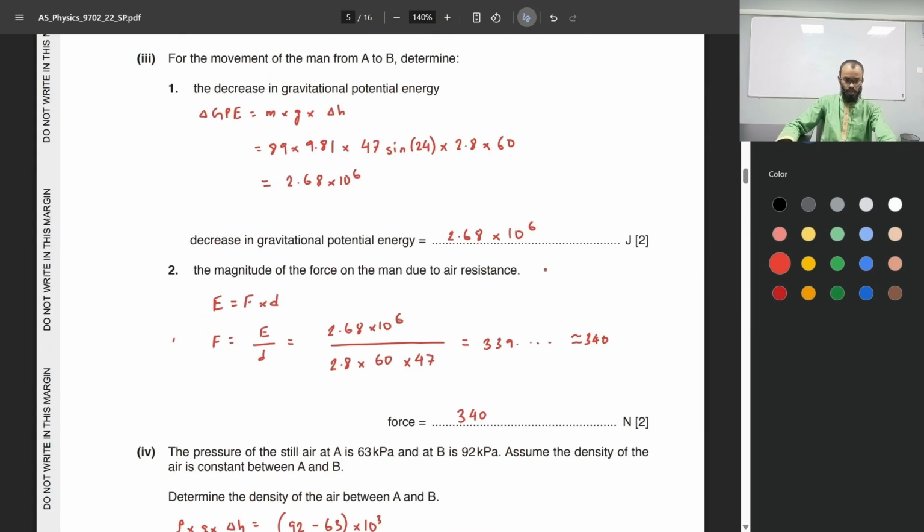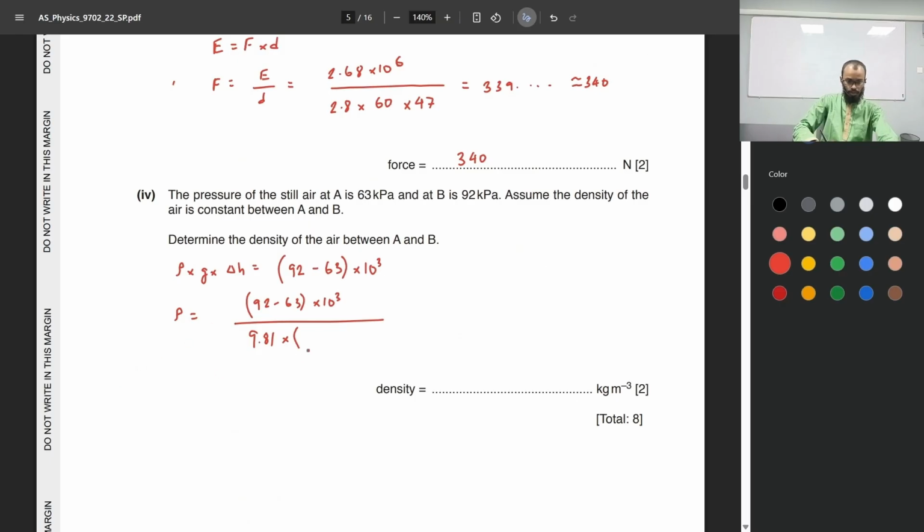So we simply plug in the value of that, the one we just saw over here. 47 sine 24, vertical component of velocity, multiplied by the time, 2.8 times 60, which is approximately 0.9204 and so on. We can round it to 0.92. So the density is 0.92 kg per meter cube.